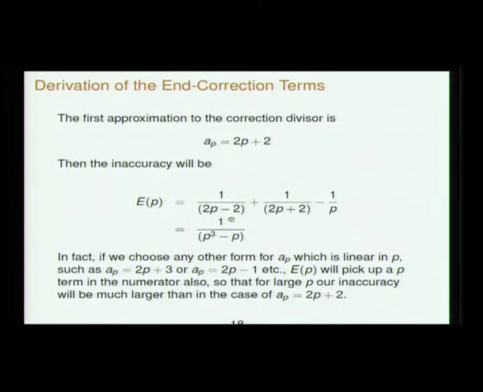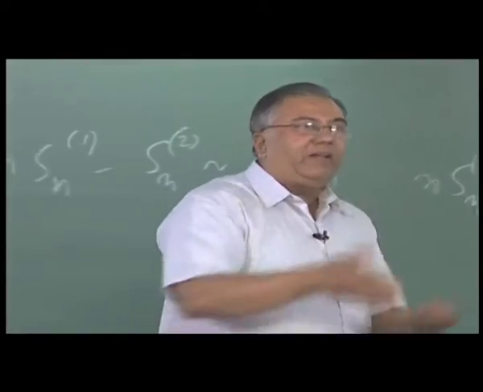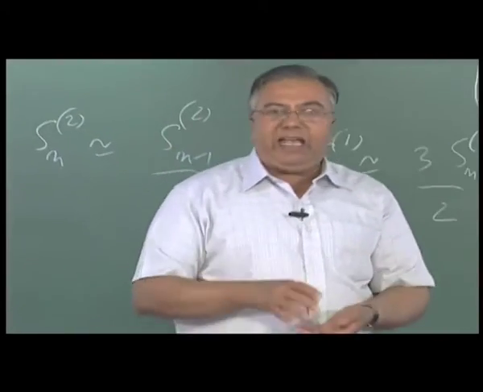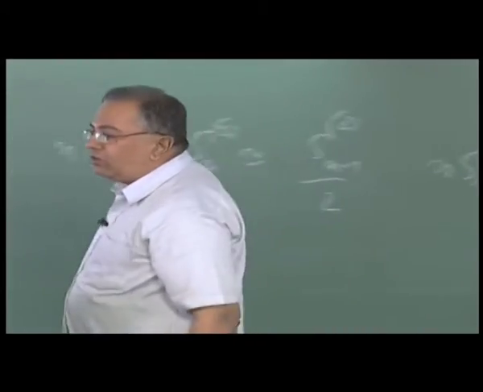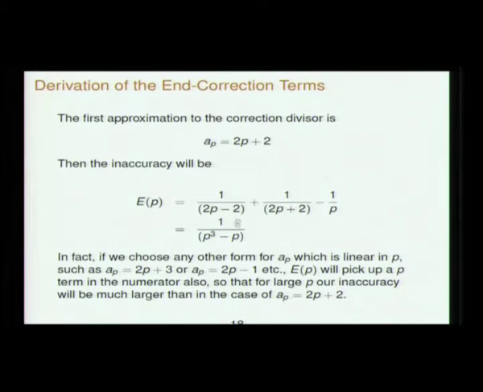What is the disadvantage? As P becomes very large, this goes to 0 much faster than the other one. So this is a better term for the inaccuracy to have, that for fairly large P you have a reasonably accurate result, whereas if you had chosen AP equal to 2P plus 3, it will only go like 1 over P squared instead of like 1 by P cubed.